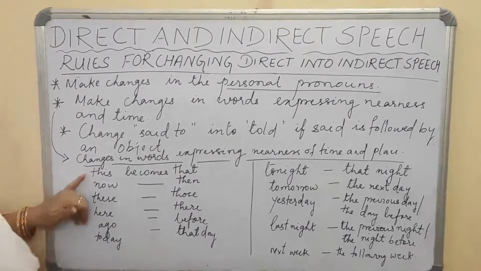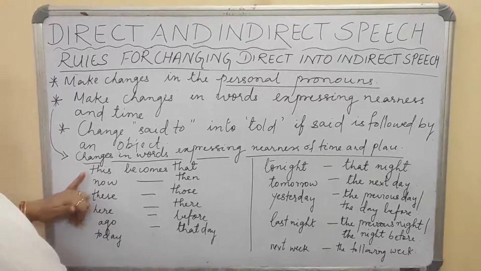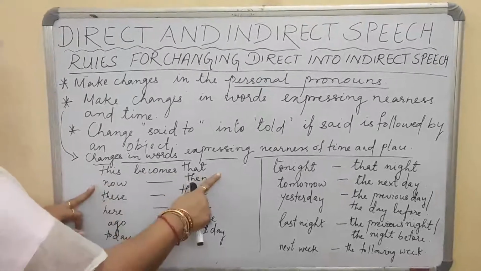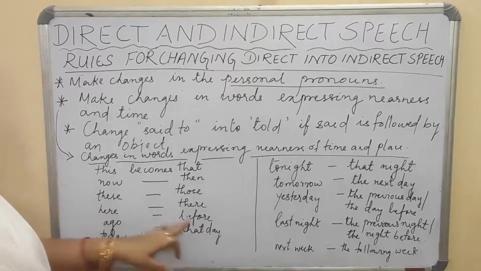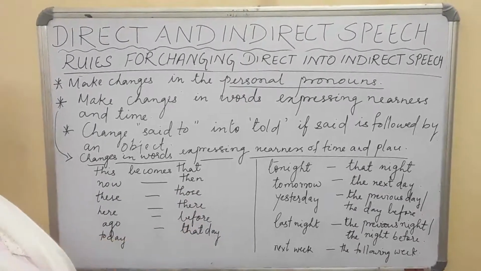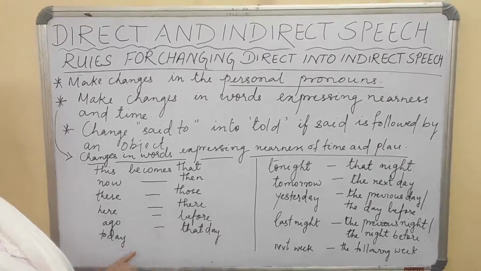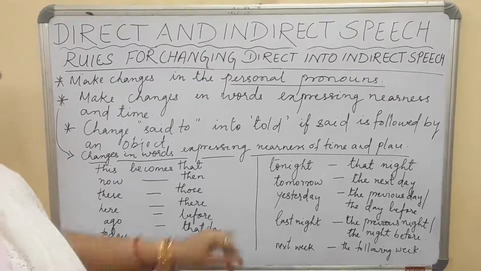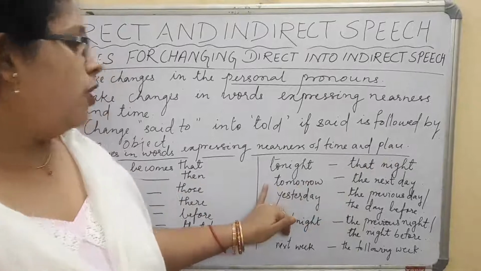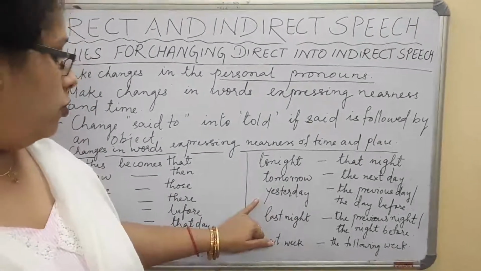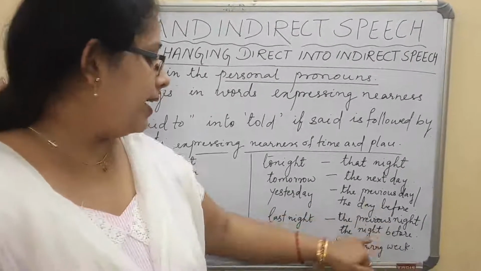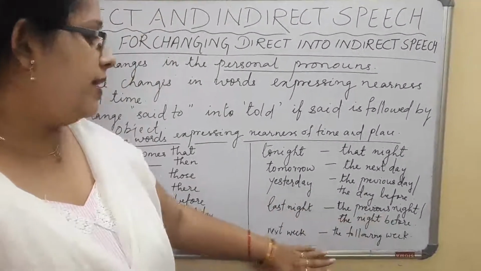Suppose in direct speech we have this, then this becomes that, now becomes then, this becomes those, here becomes there, ago becomes before, and today becomes that day. Tonight becomes that night, tomorrow becomes the next day, yesterday becomes the previous day or the day before, last night becomes the previous night or the night before, next week becomes the following week.